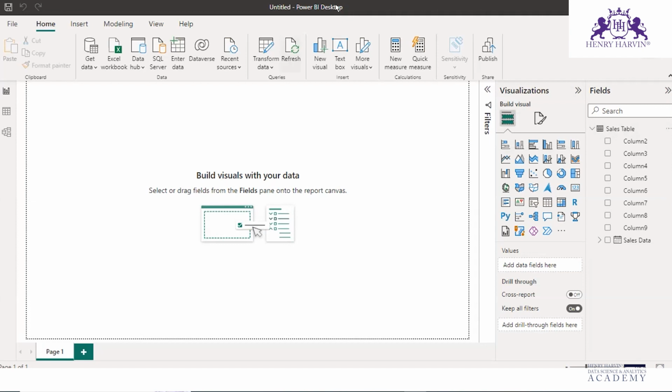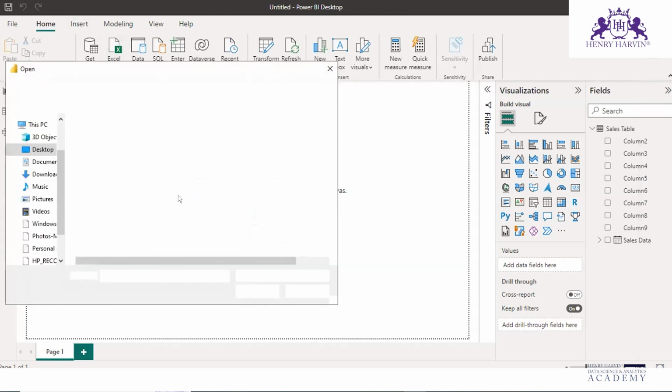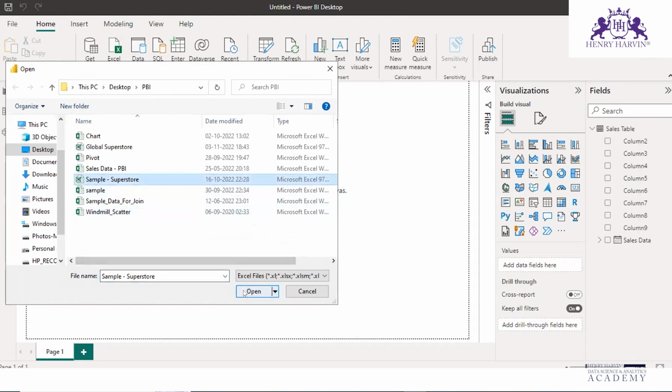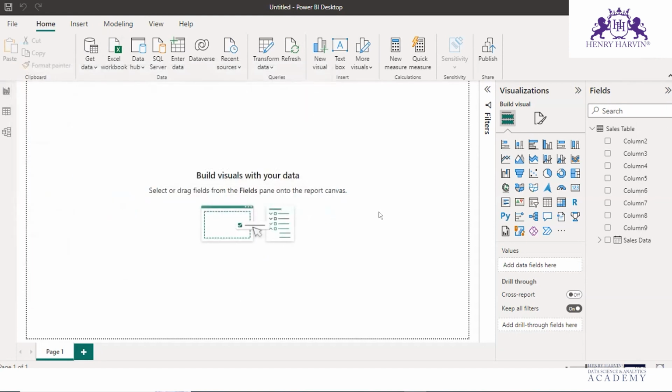Now, to carry out the data transformation or to clean the data, are you all able to see this queries? Here you have Transform Data. While loading the data also, you might have seen that. Let me just load it again. Sorry. Another data set.